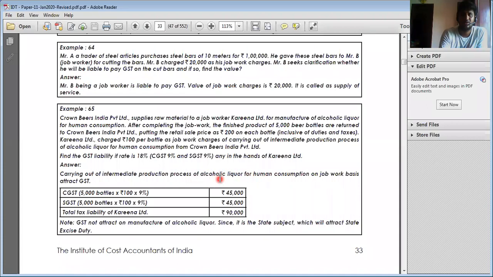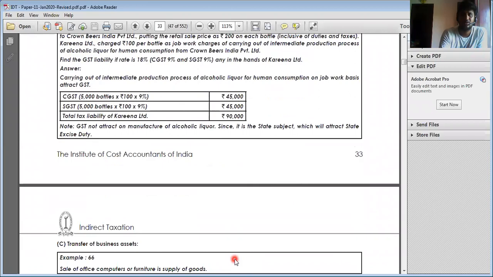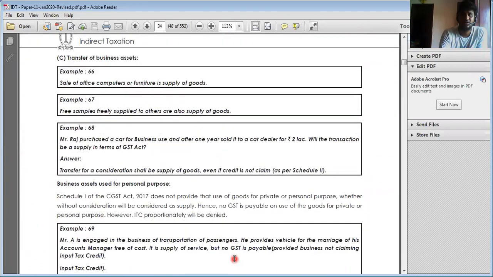So when it talks about these 500 bottles, how much is the job worker charging? Rupees 100 into 500, which is nothing but 5 lakhs. On this 5 lakhs, 9% CGST and 9% SGST will attract GST. And the alcoholic supply is not regarded as supply. Transfer of business asset, such as supply of furniture, is regarded as supply.